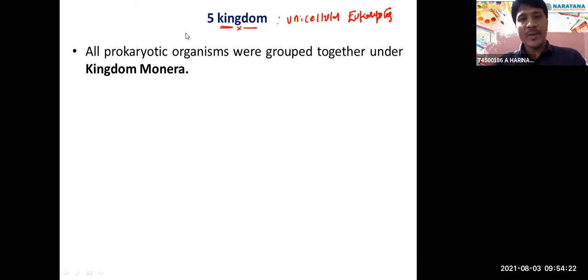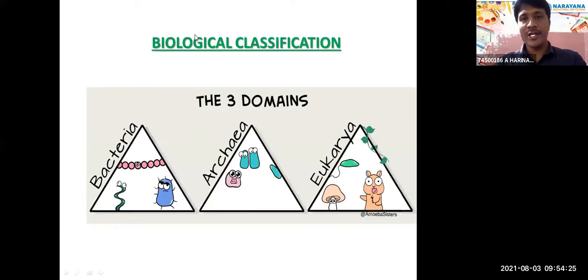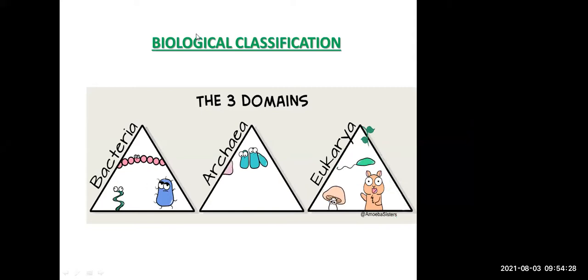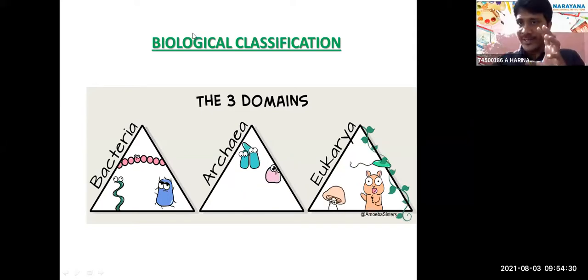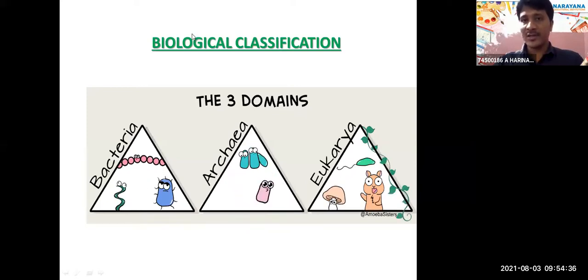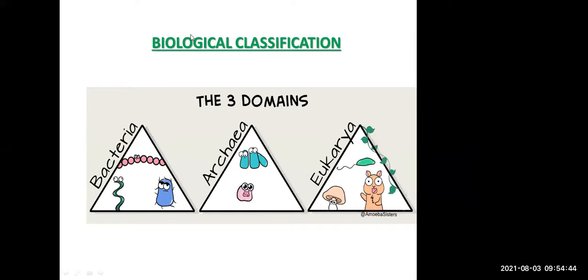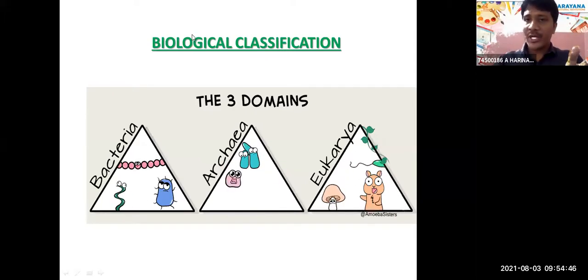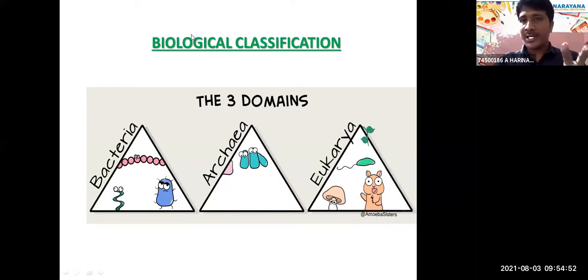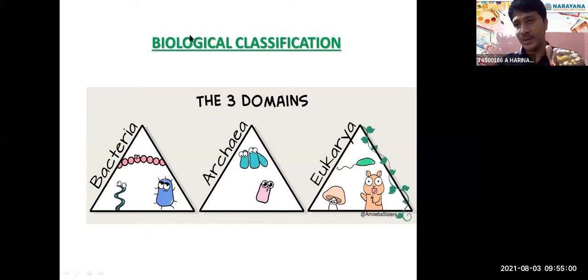Next, the three domain classification was given by Carl Woese, right? So what are the three domains? One domain is eukaryotes, and the other two domains are bacteria and archaebacteria. What is the ratio of eukaryotes and prokaryotes in the three domain classification? 1:2, right? One domain is eukaryotes and the two domains are archaebacteria and eubacteria.